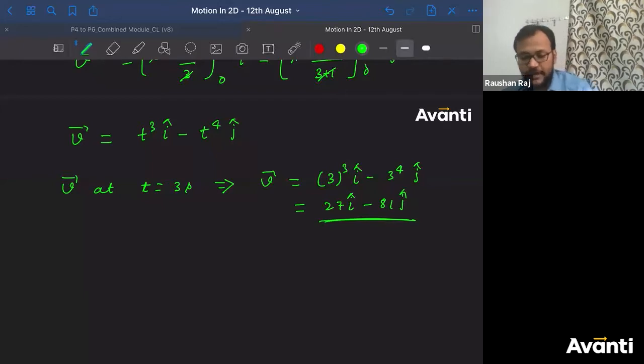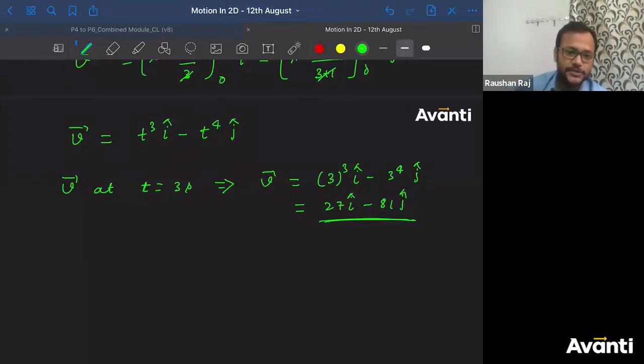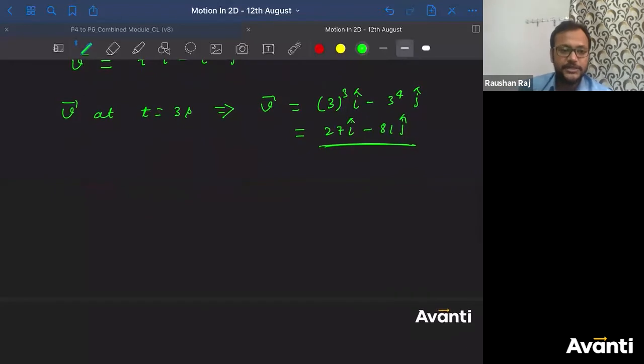Now we have to find what is the displacement. So let us find position as a function of time t, because displacement is change in position. If I find the position at t is equal to 3 and the position at t is equal to 0, I'll find the displacement in t is equal to 3 seconds, right? So let us find the relation between position and time. How will we write it?